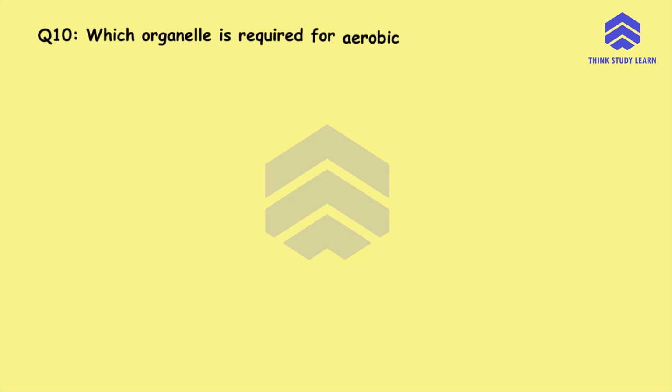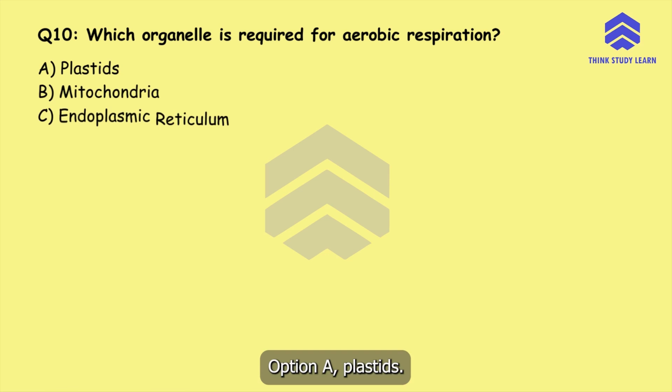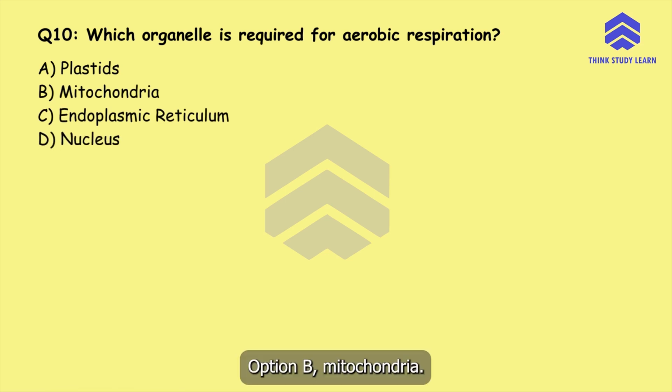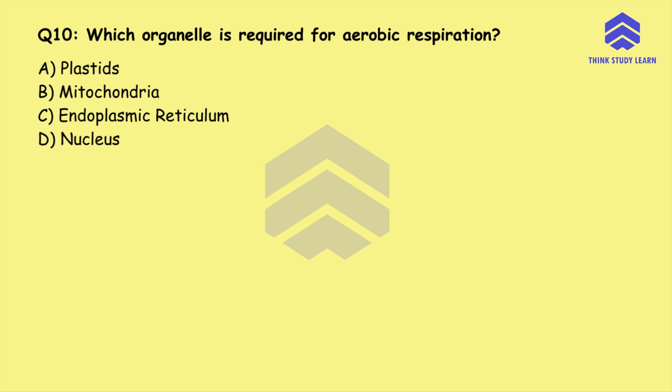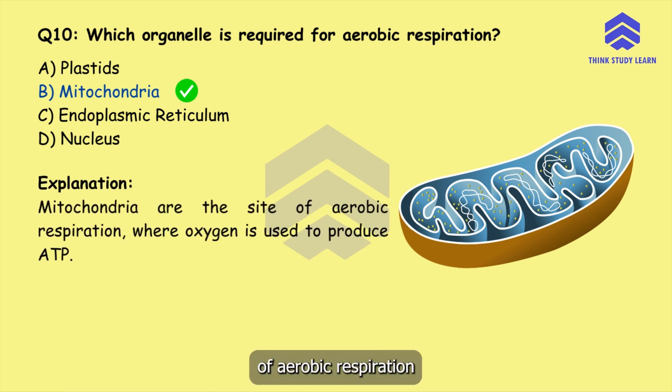Question number 10. Which organelle is required for aerobic respiration? Option A plastids, option B mitochondria, option C endoplasmic reticulum, or option D nucleus. The correct answer is option B, mitochondria. Mitochondria are the site of aerobic respiration where oxygen is used to produce ATP.